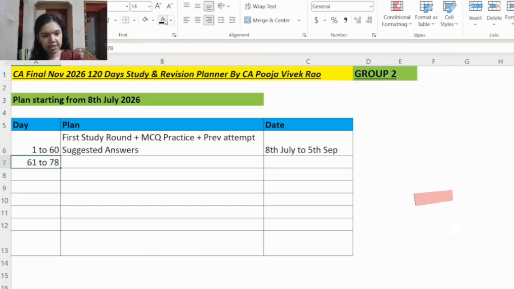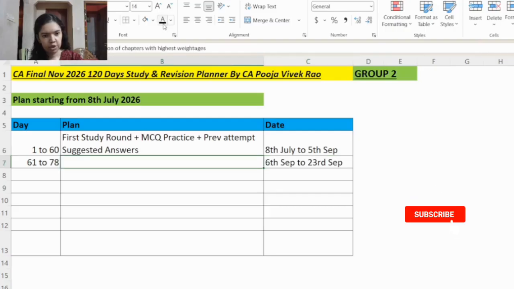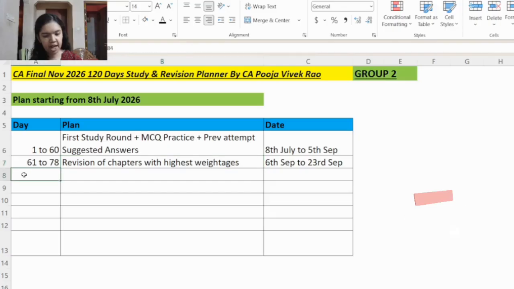Then from day number 61 to day number 78, that is 6th September to 23rd September, here you will start your revision and you will be revising the chapters with the highest weightages first. In the BOS knowledge portal, you can find the section-wise weightages. So please go through that before revising and first revise the chapters with the highest weightages.